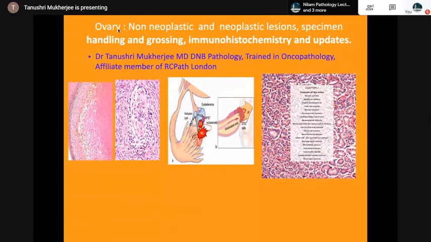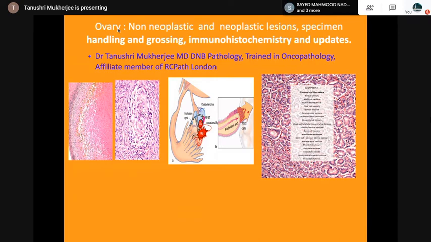Good evening, everyone. As the topic is ovary, a very tiny organ, but believe me, very complicated. And because of the precision medicine and targeted therapy, the genetics and the molecular mechanism, as well as the simple basics like a follicular cyst, are equally important.